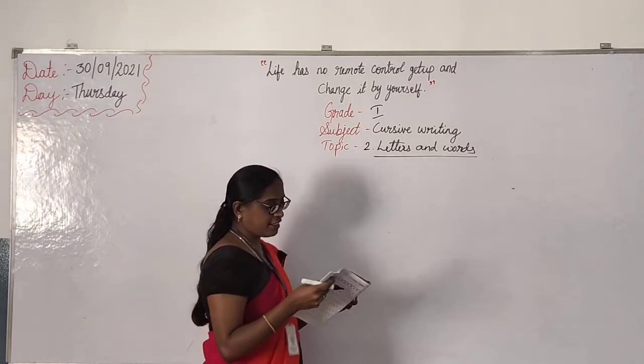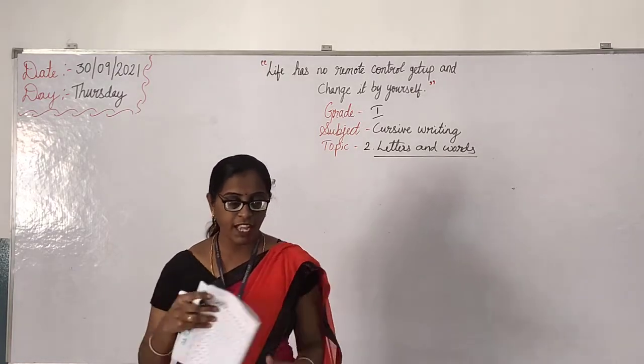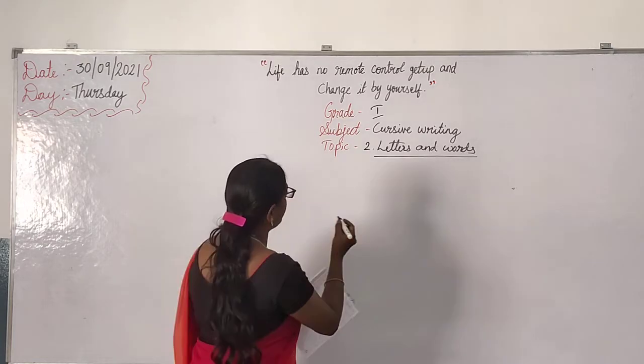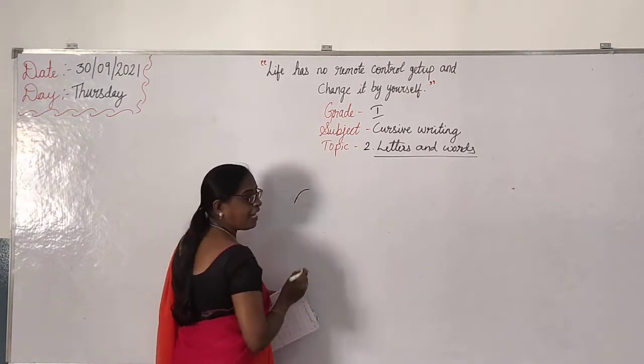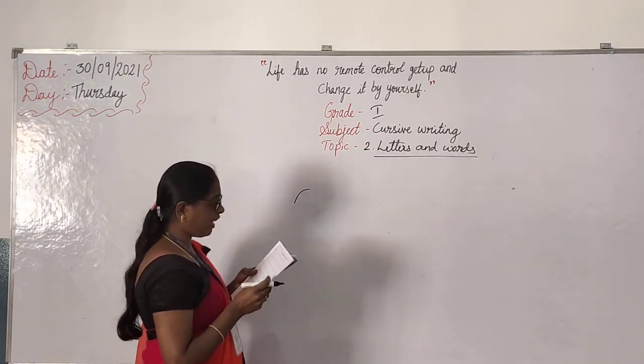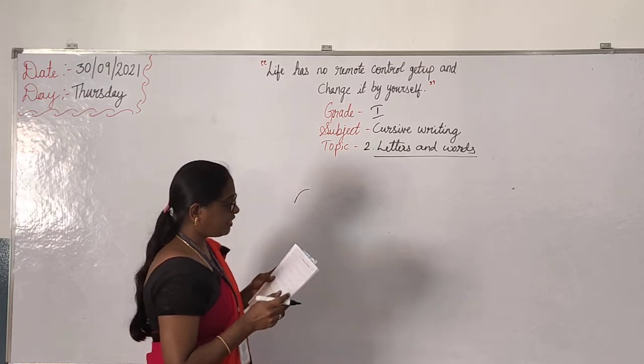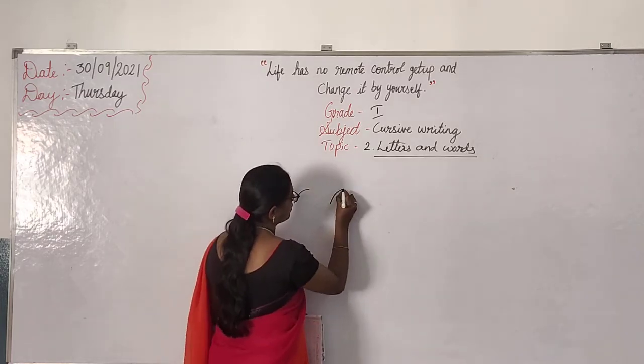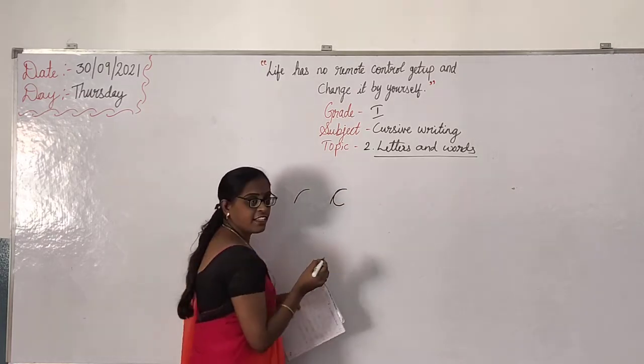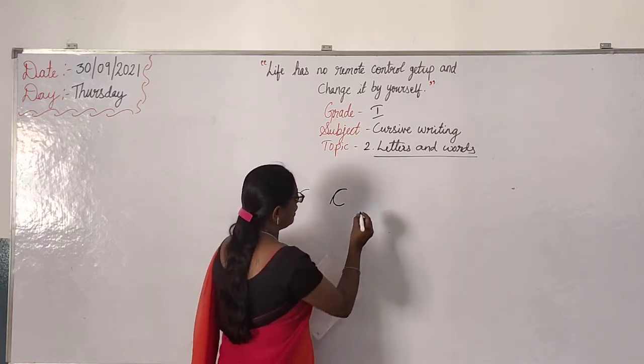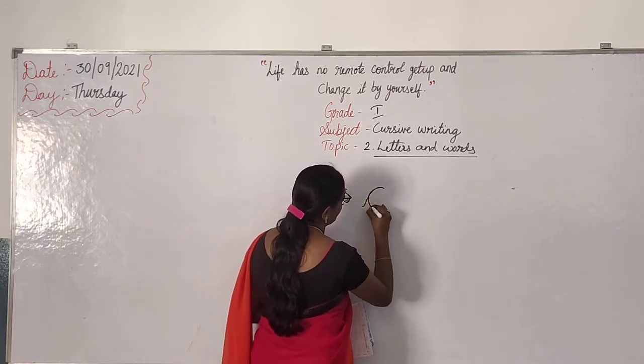See, in the starting how they are given, half like this they have given. See, like this they have given, right? In the 4 lines. Then they are given like this, right? Then fully like this you can write it.